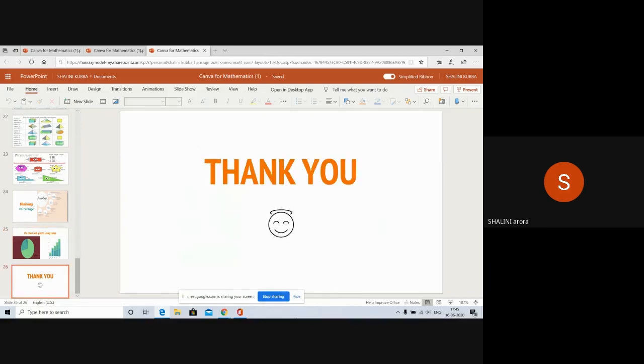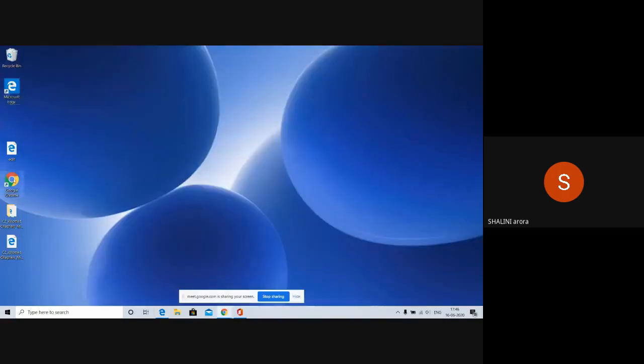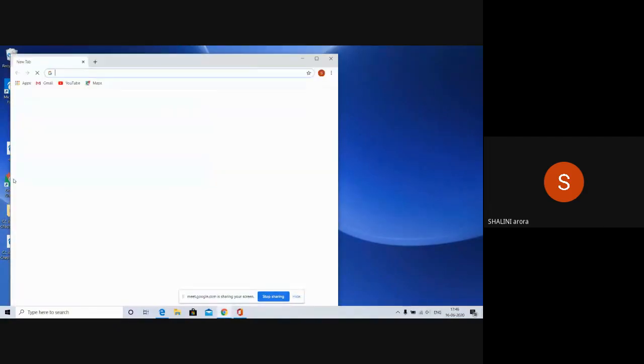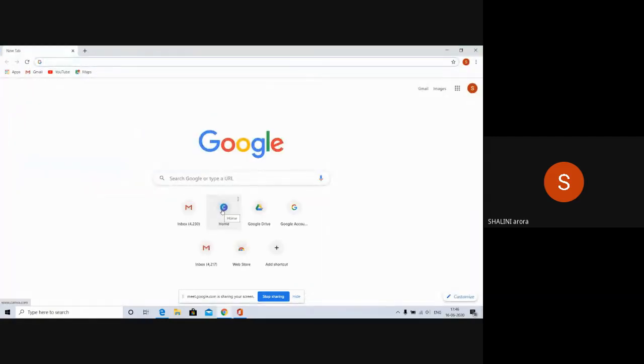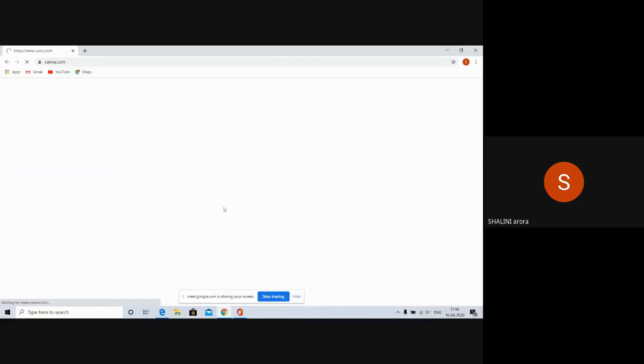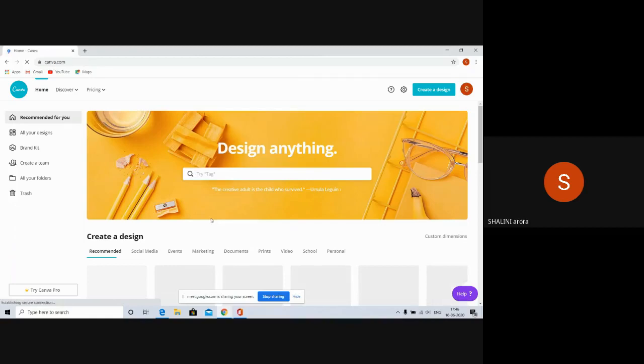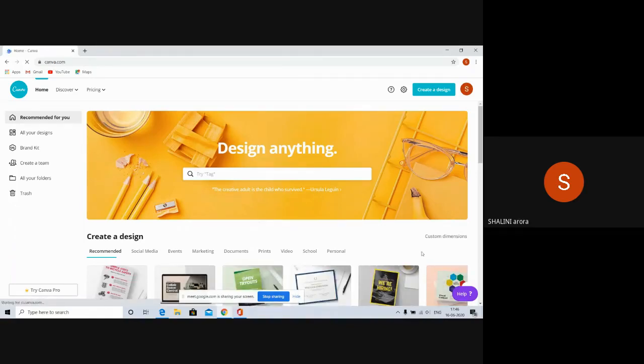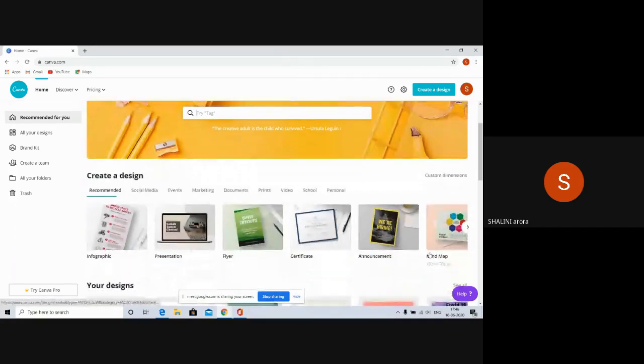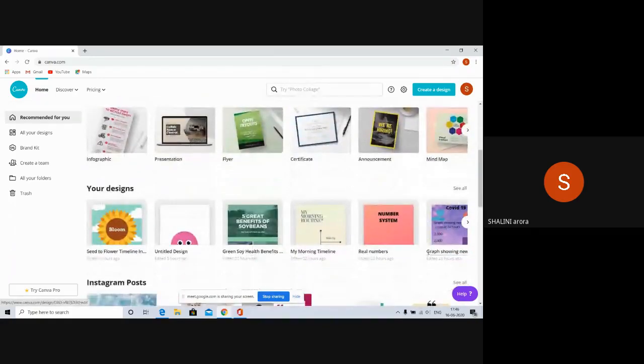Now I'll give you a demo of how to make infographics on the platform. First, we'll go to Google and open it using www.canva.com. As it opens, you can see create a design, your designs.